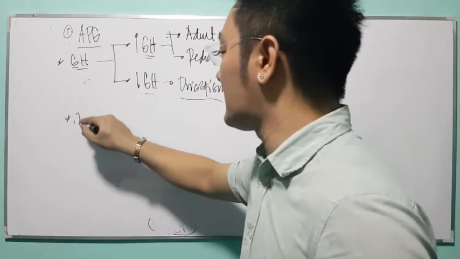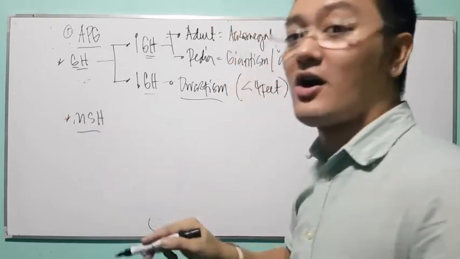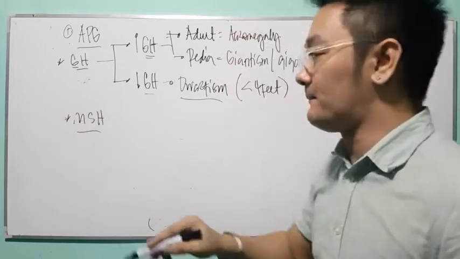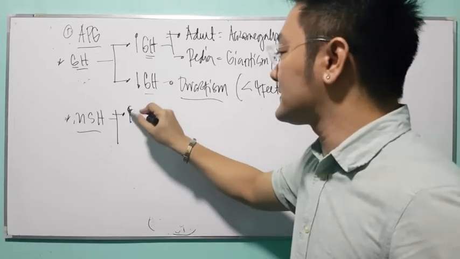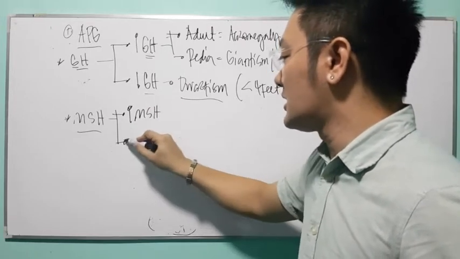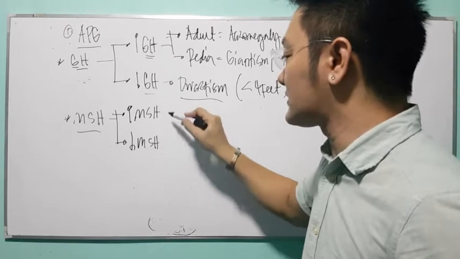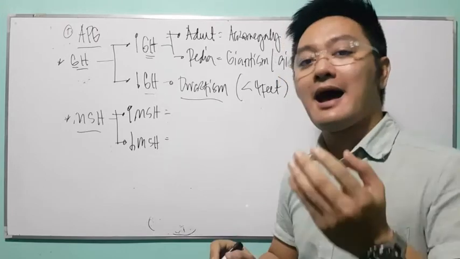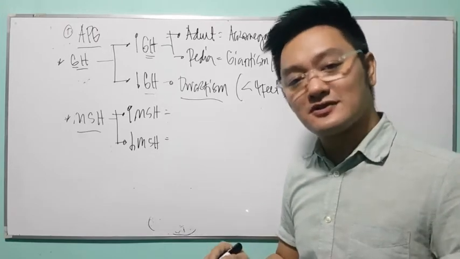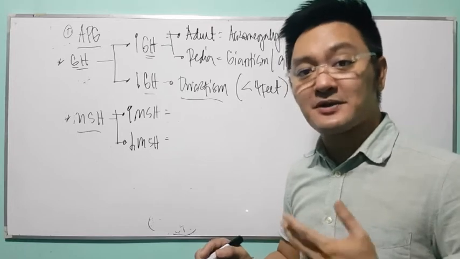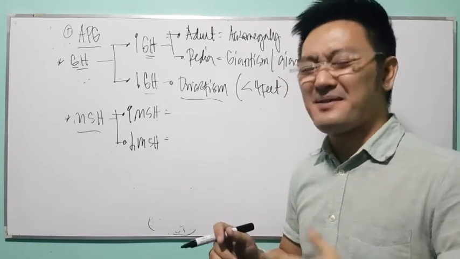Another hormone is what we call your MSH or melanocyte stimulating hormone. Now take note. Hypersecretion of MSH and hyposecretion of your MSH. Hypersecretion of MSH will result to what? Increased melanocyte production. Remember? Or not melanocyte, but melanin.